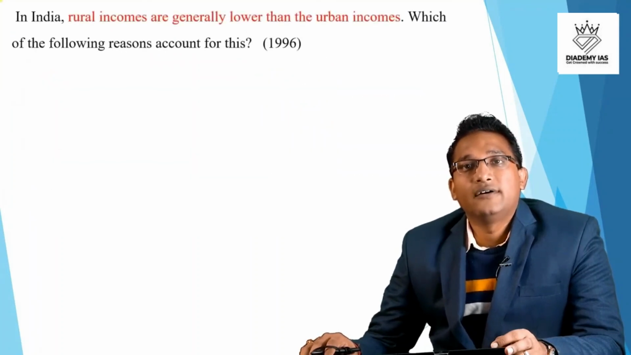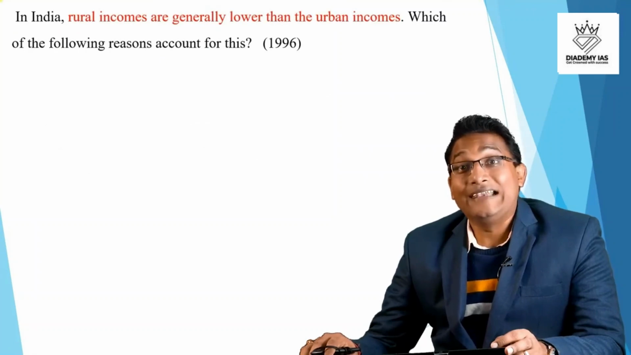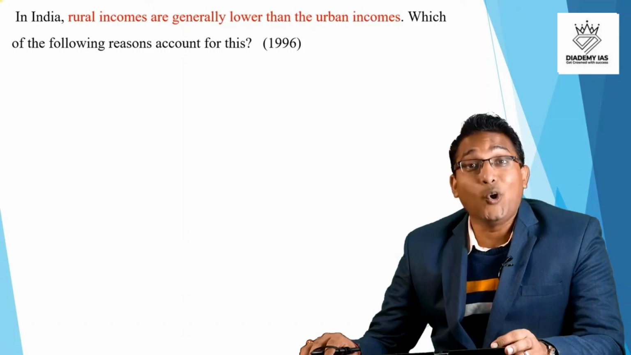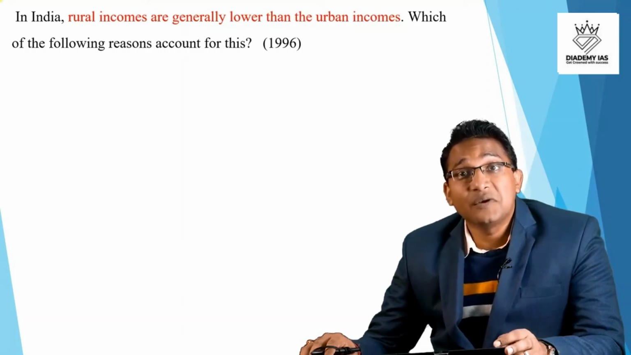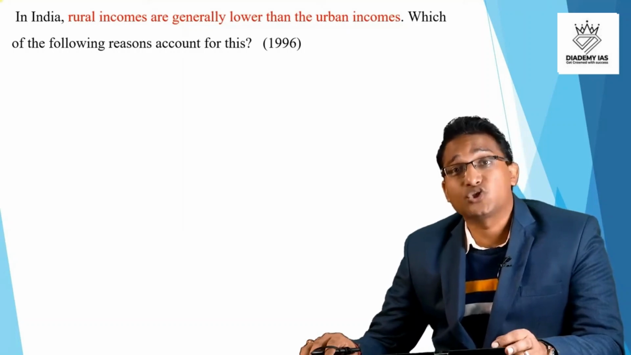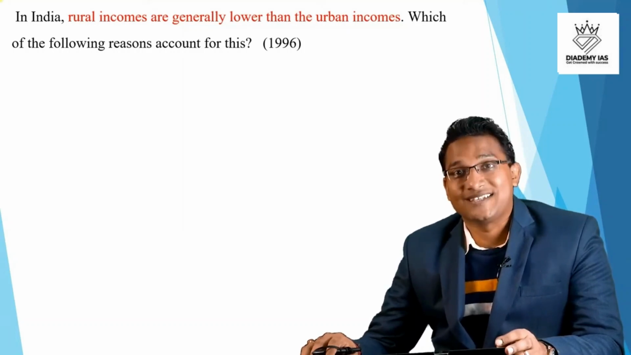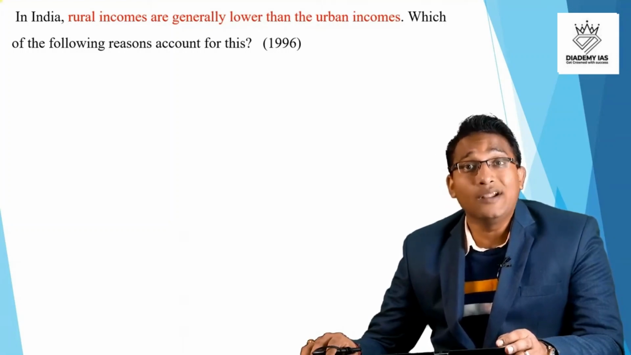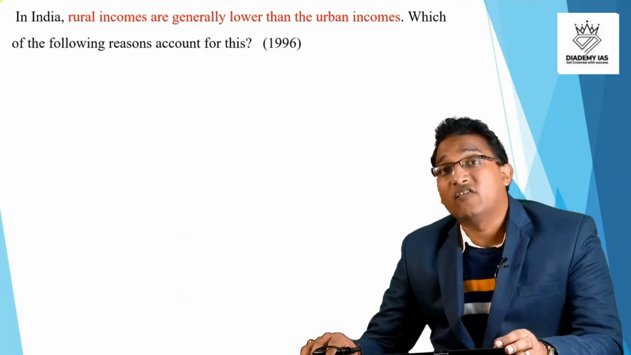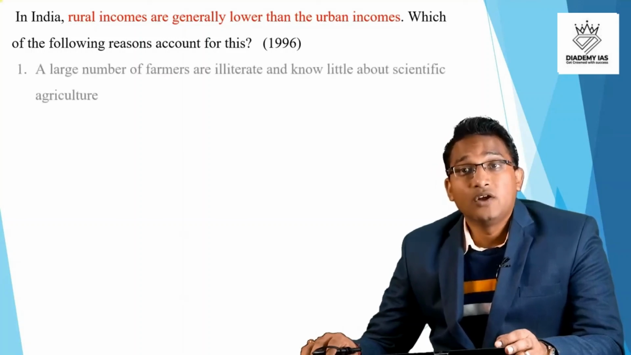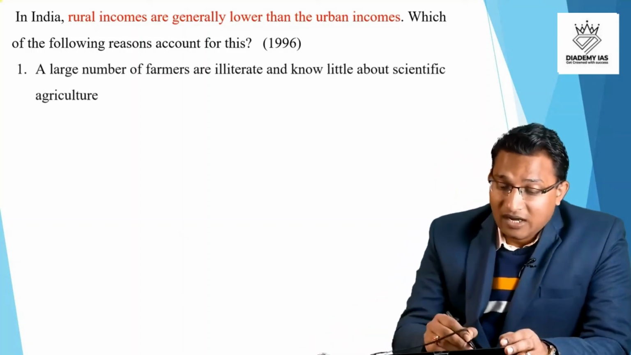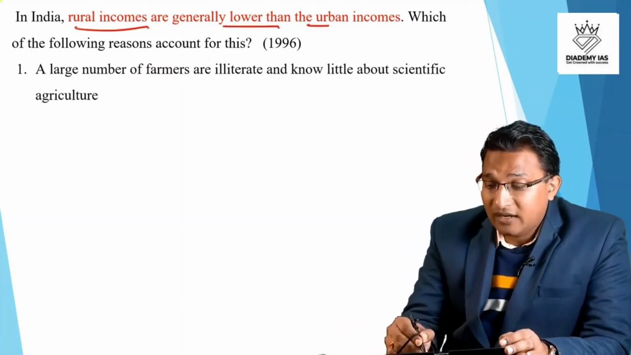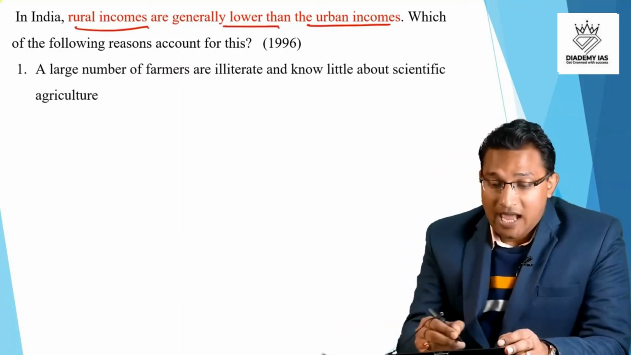Now, next question. This question is a little bit based upon common sense. So not all the questions you will be able to study in your lectures, in your study material, in the newspaper. There will be some questions where you need to apply your common sense. As we go ahead in the different chapters, you will come to know that your common sense will become more logical. So in India, the rural incomes are generally lower than the urban income. Which of the following reasons account for this?